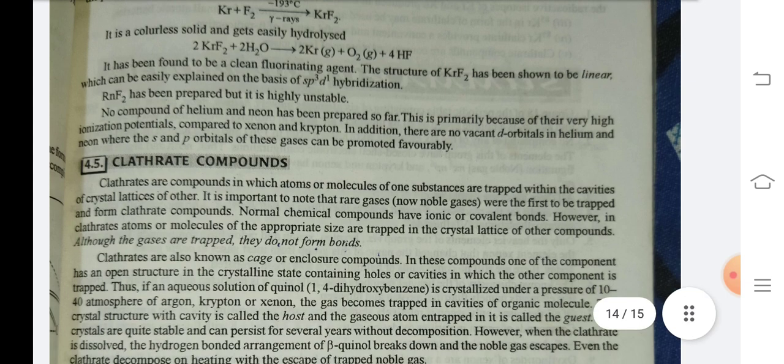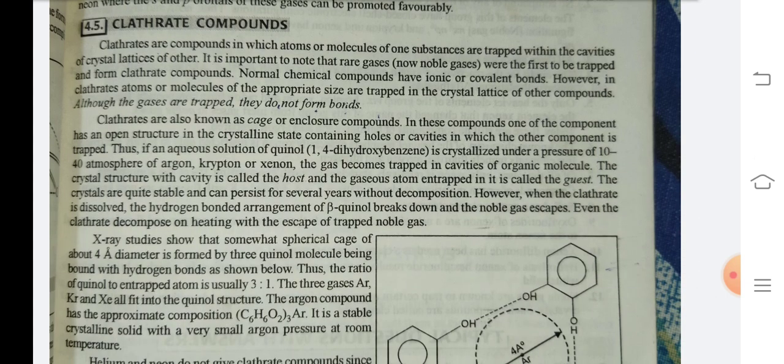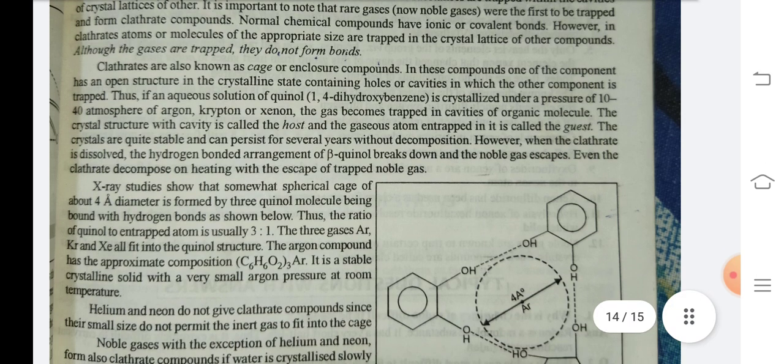Clathrate compounds. Clathrates are compounds in which atoms or molecules of one substance are trapped within the cavities of the crystal lattice of another. It is important to note that rare gases were the first to be trapped and form clathrate compounds. Normal chemical compounds have ionic or covalent bonds. However, in clathrates, atoms or molecules of the appropriate size are trapped in the crystal lattice of other compounds. Although the gases are trapped, they do not form bonds. Clathrates are also known as cage or enclosure compounds. These compounds have an open structure in the crystalline state containing holes or cavities in which the other component is trapped.